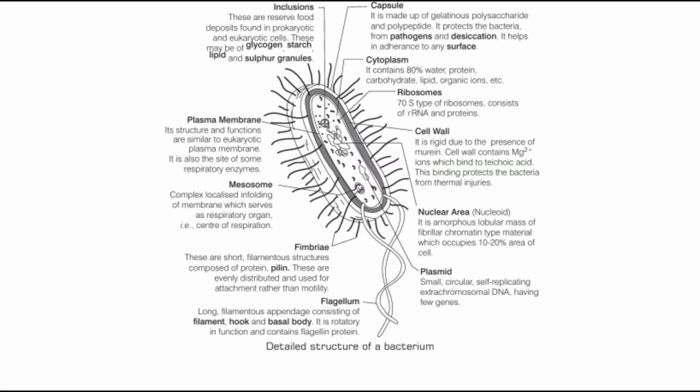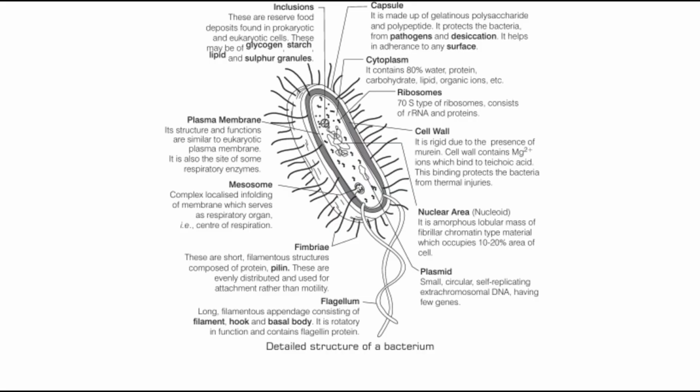So the structural detail of a typical eubacteria cell is given here. It has a capsule, cytoplasm, ribosome, cell wall, nuclear area, plasmid, flagellum, fimbria, mesosomes, and plasma membrane. What is the cell wall made up of? It is rigid. Why is it rigid? Because it contains magnesium ions that bind to the teichoic acid, and this binding protects the bacteria from thermal injury.